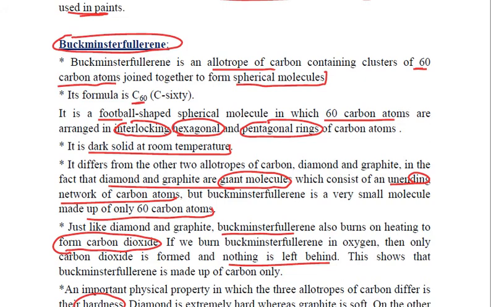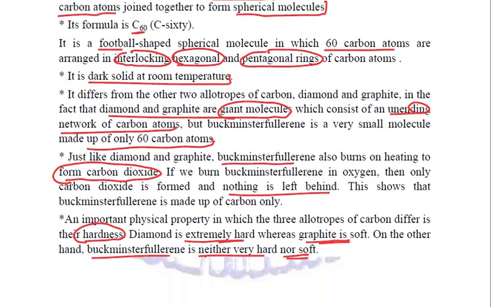The difference in their physical property is their hardness. Diamond is very hard, graphite is very soft, and Buckminster fullerene lies in between. And the similarity in their chemical properties can be checked by burning all three of them, whether it is diamond or graphite or Buckminster fullerene. They all will burn and produce carbon dioxide, leaving behind nothing at all, which shows that all of them are made up of 100% carbon only. So these were the crystalline forms of carbon.